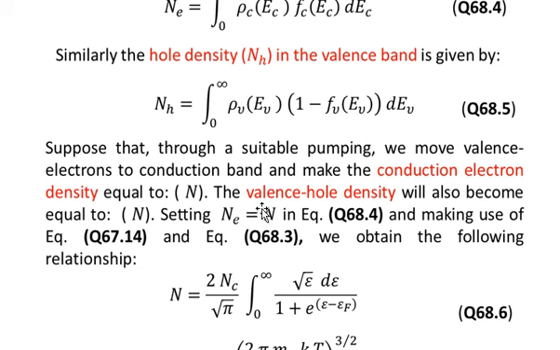The holes created in the valence band are equal to the electrons in the conduction band. So the conduction electron density n is the same as the valence hole density n. Setting Ne simply equal to n, because now n is generalized, valid both for electrons in the conduction band or the hole vacancies in the valence band.